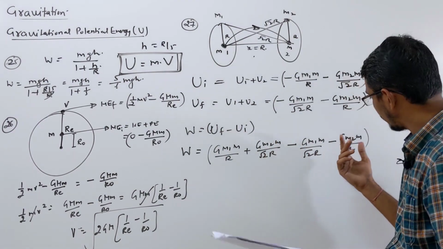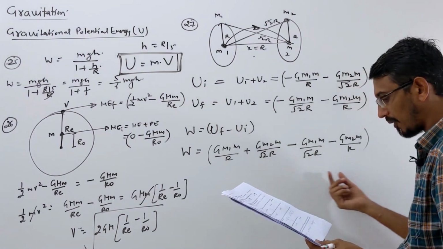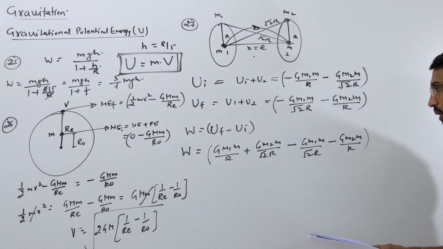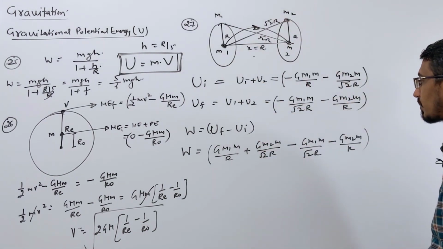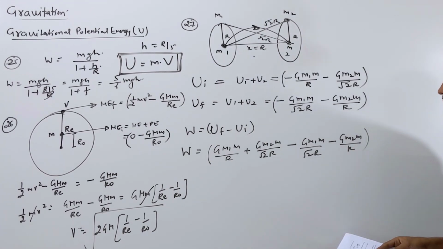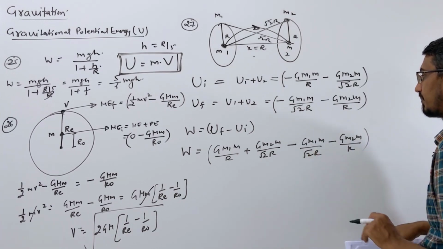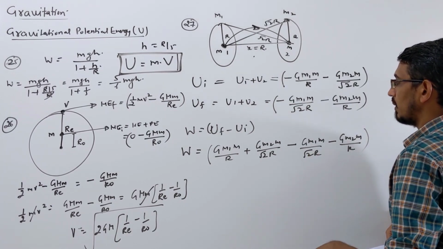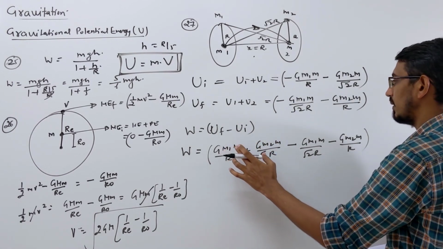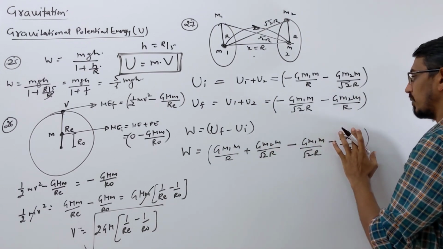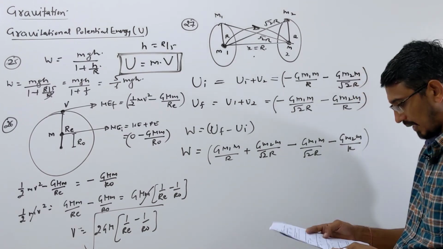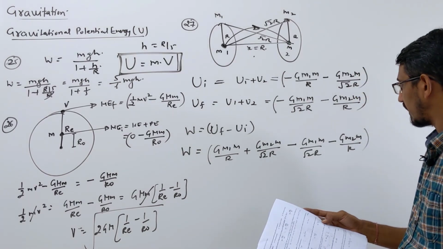So you are doing question number 27. The options are given as either r or root 2 r at the bottom, and on top they took G and m common. Also they have given m1 minus m2 in all the options. First you bring similar terms together, m1 minus m2. Look here: this m1, this m1, that's m2, that's m2. Bring these two close first. Like this only, m1 and m2 they subtracted and taken common.